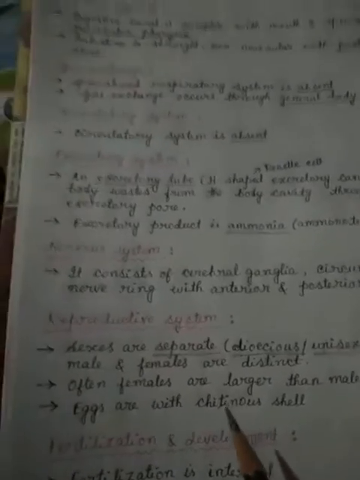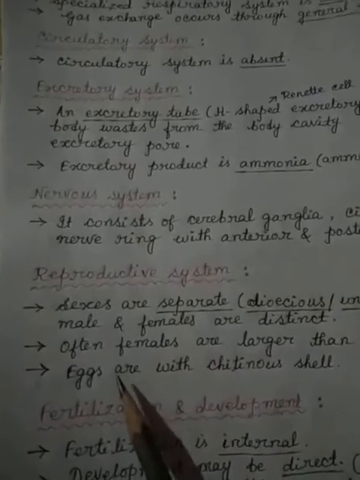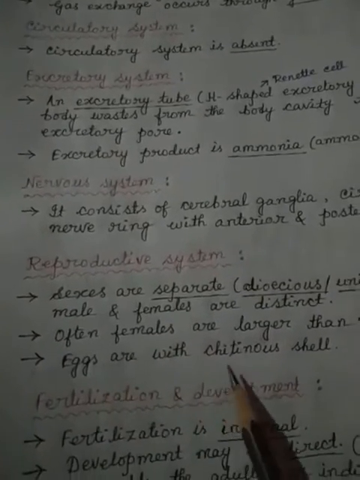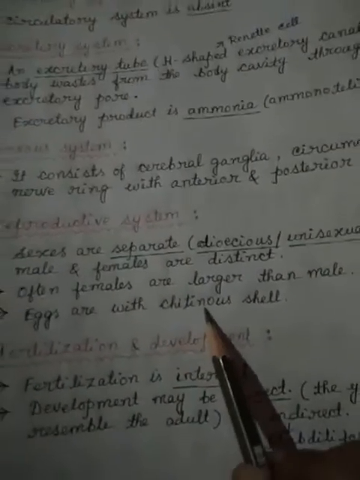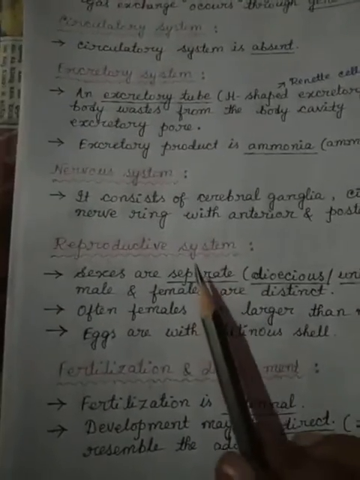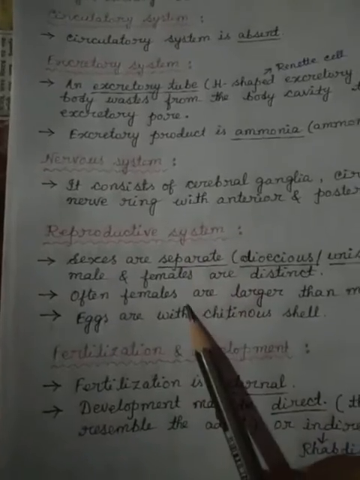In this way we can easily identify the male and females. Females lay eggs having a chitinous shell, means the eggs are covered with a shell made up of chitin. So these are the features of the reproductive system.